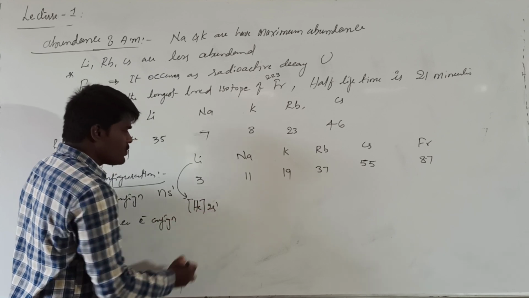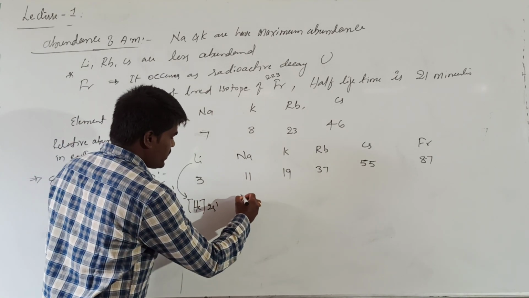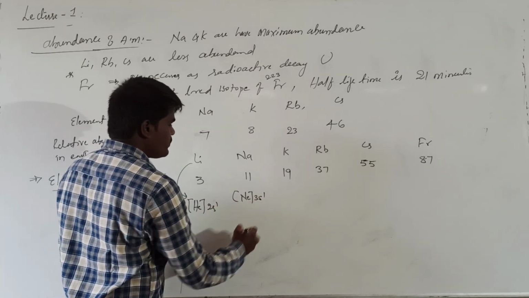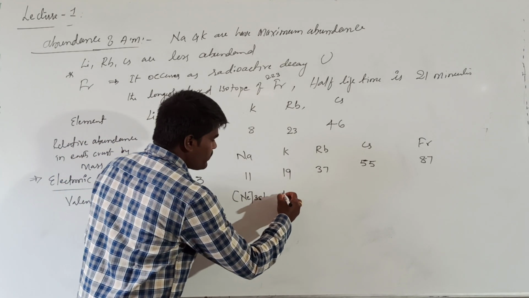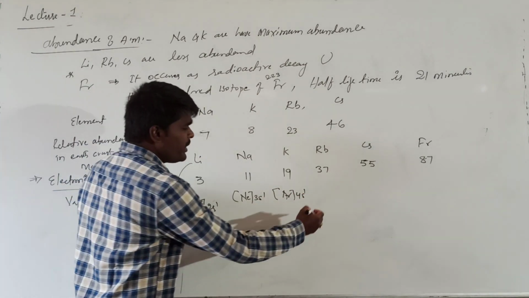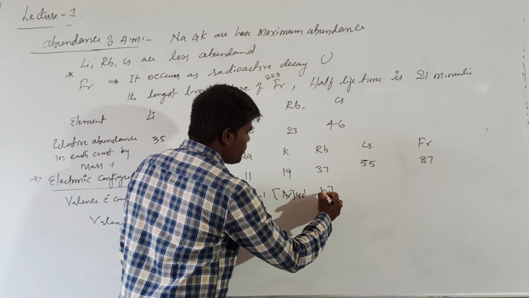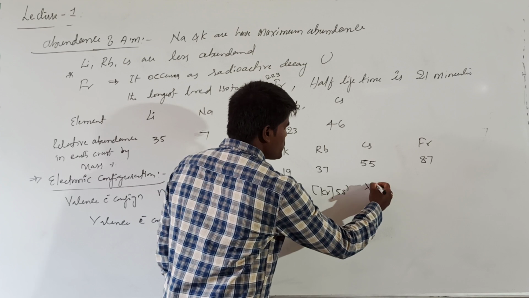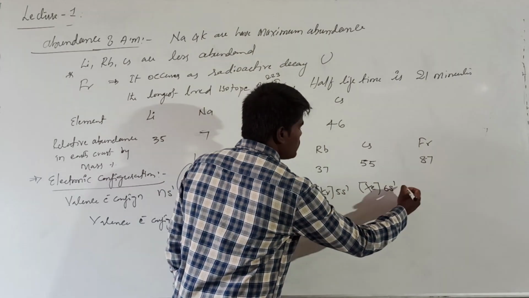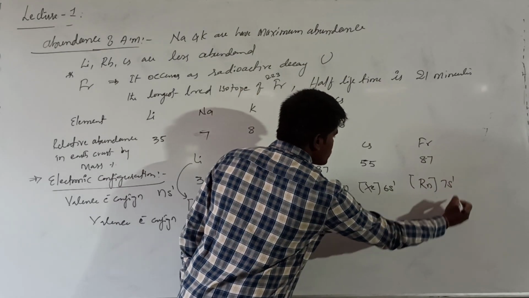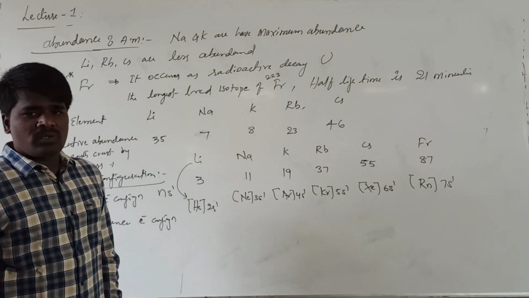Helium 2s1, and this will be the neon 3s1. Potassium will be the argon 4s1. Rubidium will be the krypton 5s1. Cesium will be the xenon 6s1, and francium will be the radon 7s1. These are their corresponding electronic configuration.